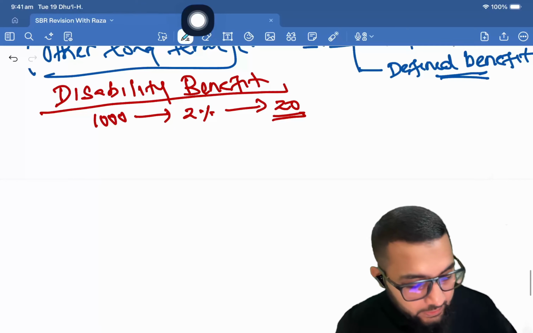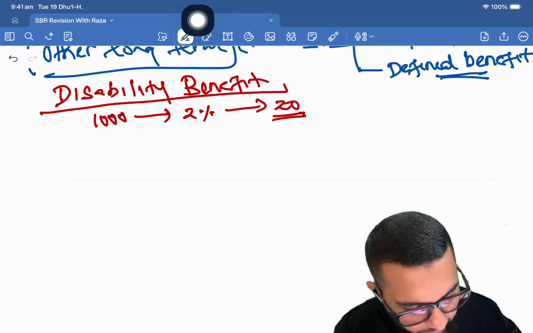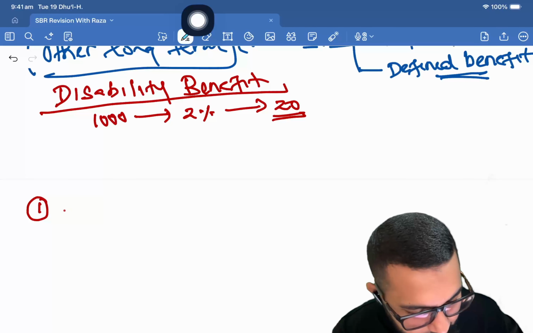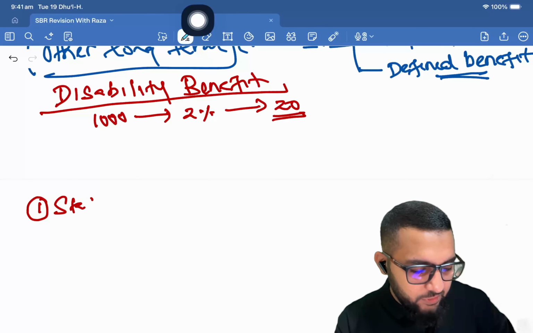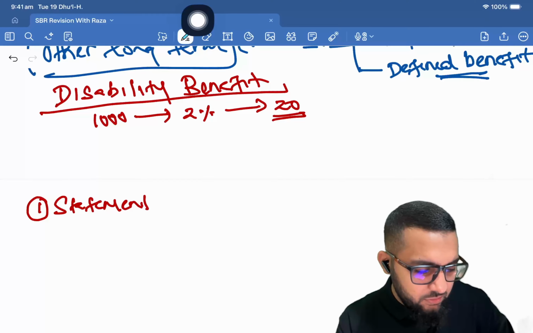All right. Now here, there are two areas where you're going to treat it. One is the statement of financial position.